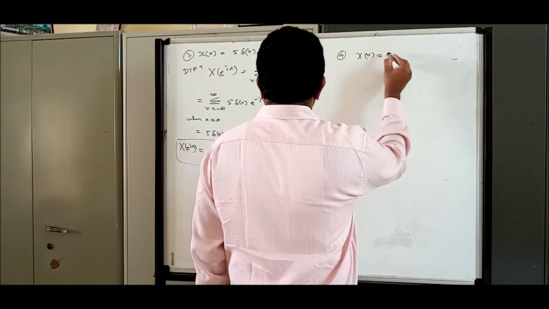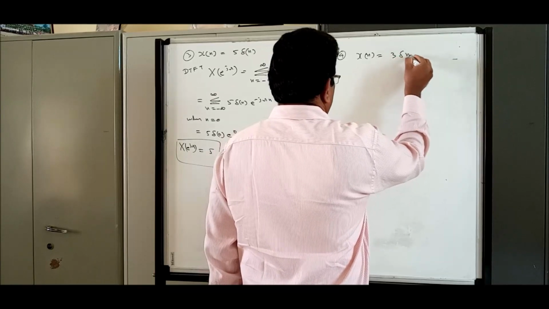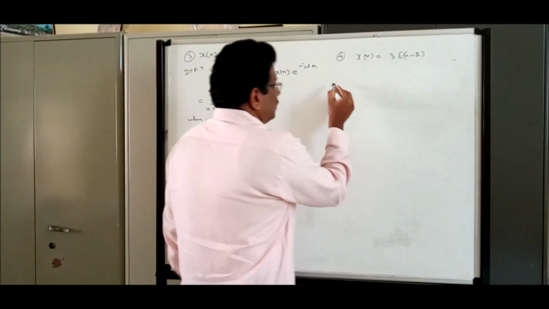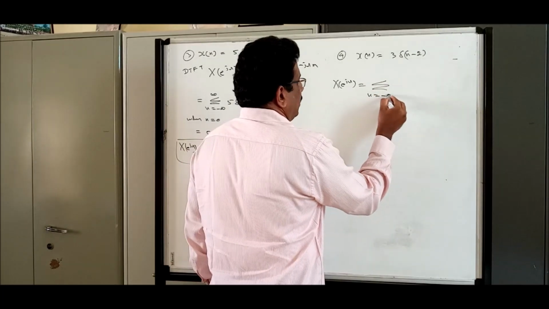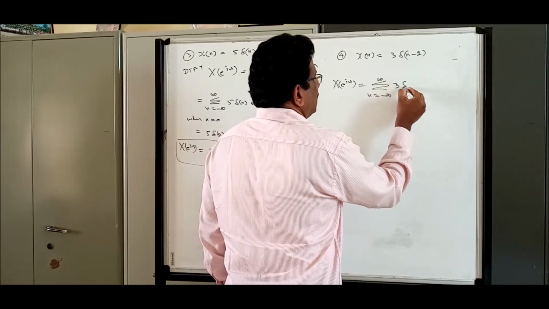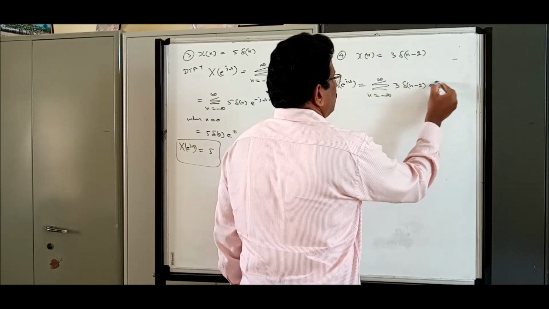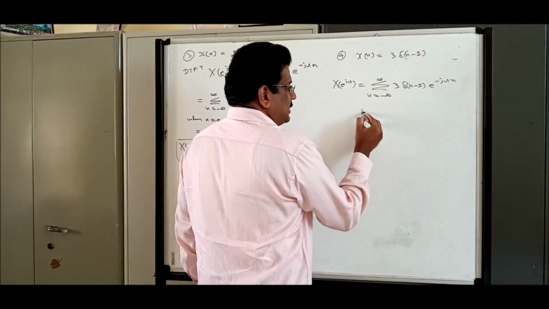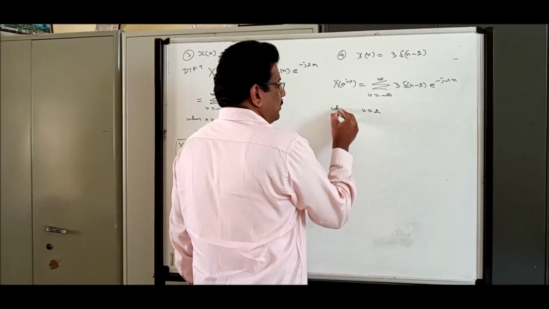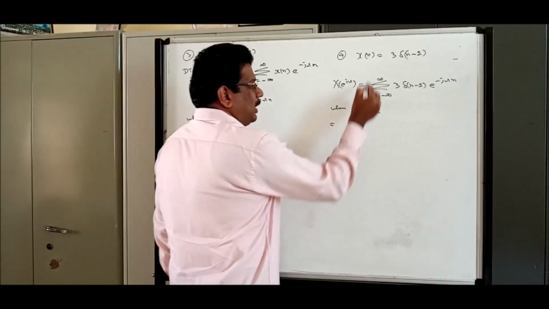Next let us do the same concept. X of n is equal to 3 delta of n minus 2. So X of e power j omega is summation n equal to minus infinity to infinity 3 delta of n minus 2 e power minus j omega n. This exists when n is equal to 2, so let me substitute. No need of summation.